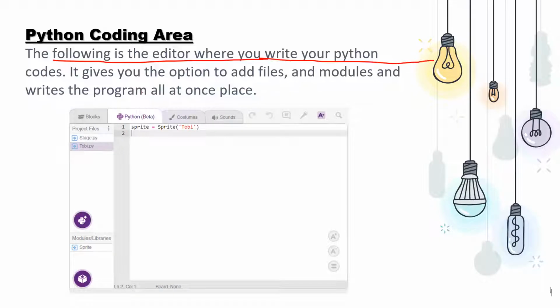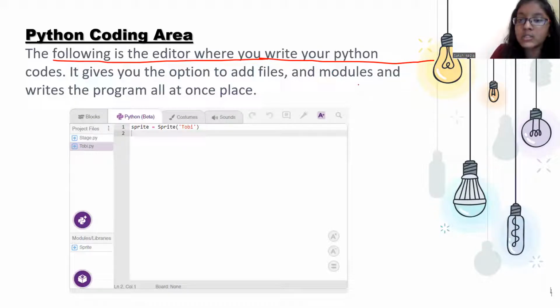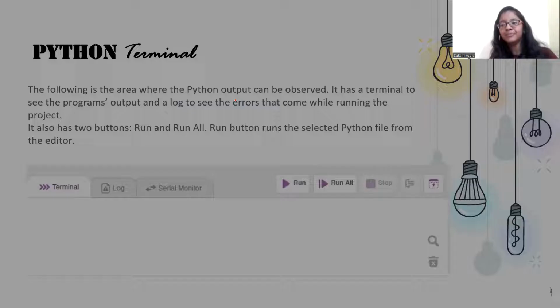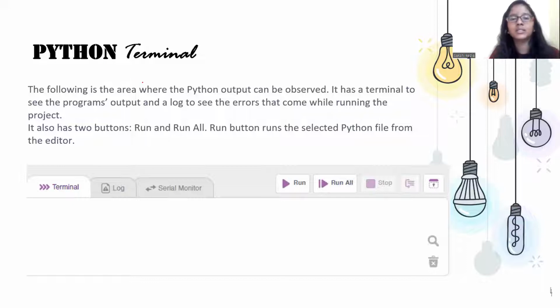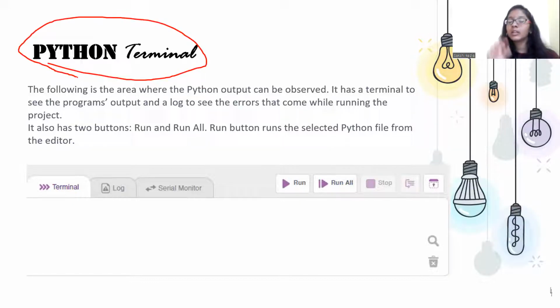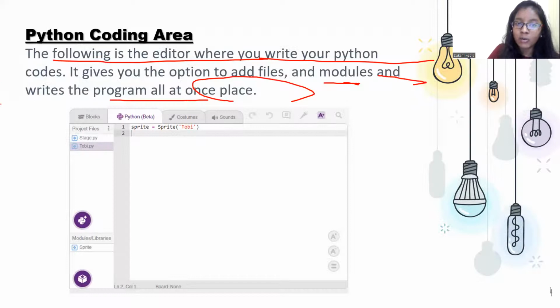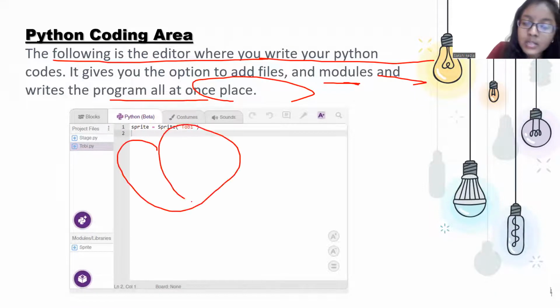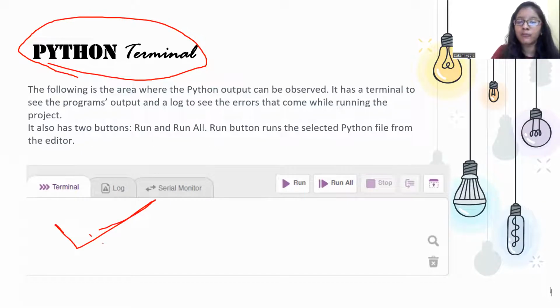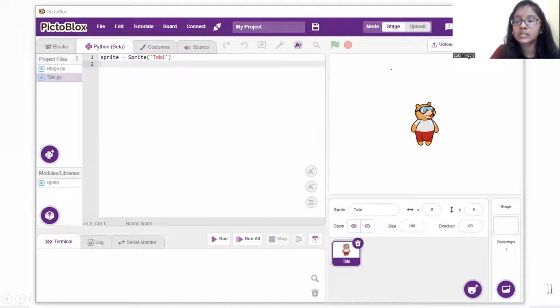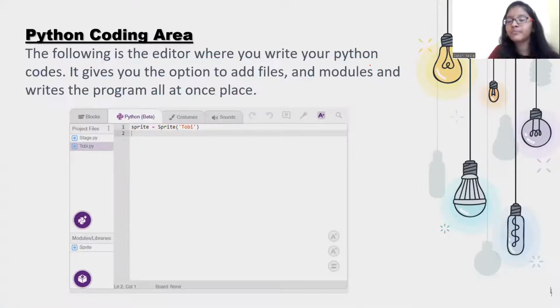The following is the editor where you write your Python code. It gives you an option to add files and modules. I'm going to discuss what modules are in some other videos, and write the program all in one place. Now, what is a Python terminal? The Python terminal is where, if you write real Python code, you are going to see the results of that Python code, not in this place. Clear?